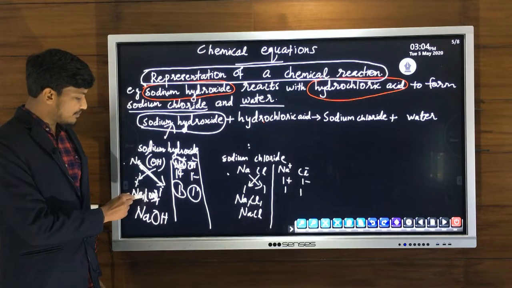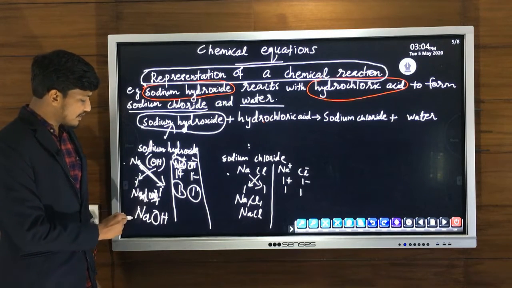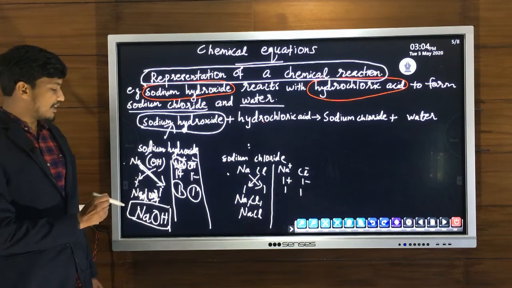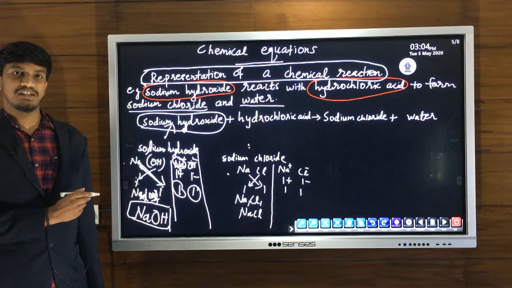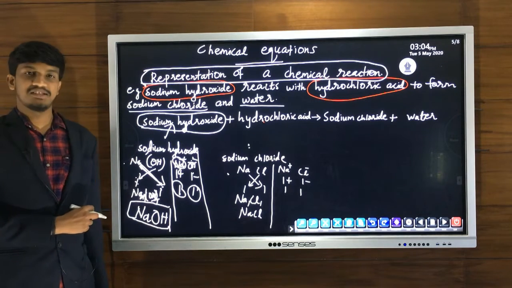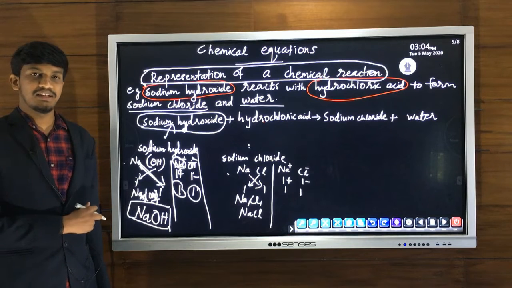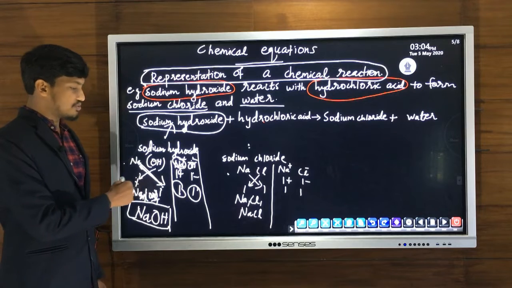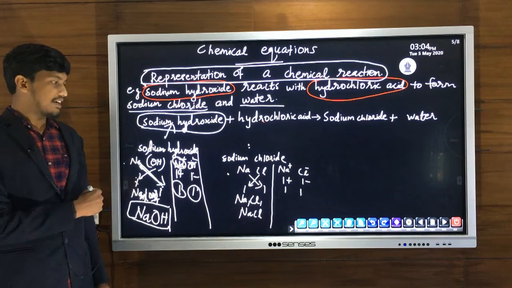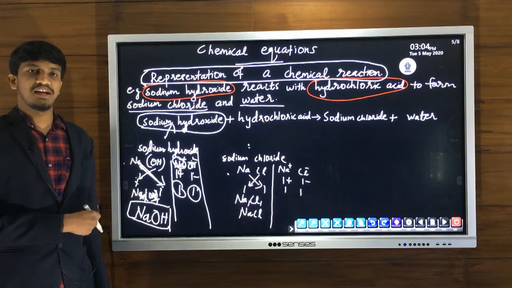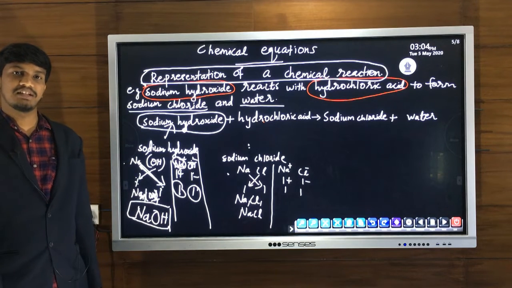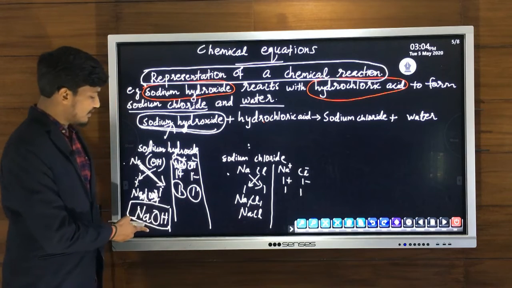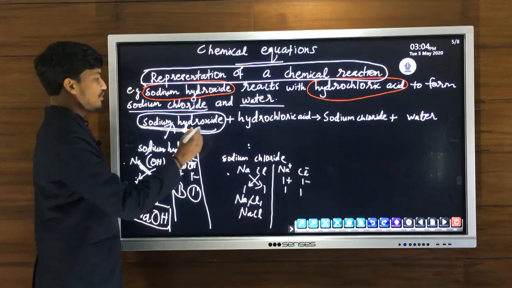In this case of Na1, 1 we cancel, so what is left? NaOH. So this is the chemical formula of sodium hydroxide. So you have to learn the table 9.6 of previous year textbook and learn the cations and anions and practice more ionic compounds and how to find their chemical formula, then we can easily learn this topic. So sodium hydroxide, its formula we got it, NaOH.